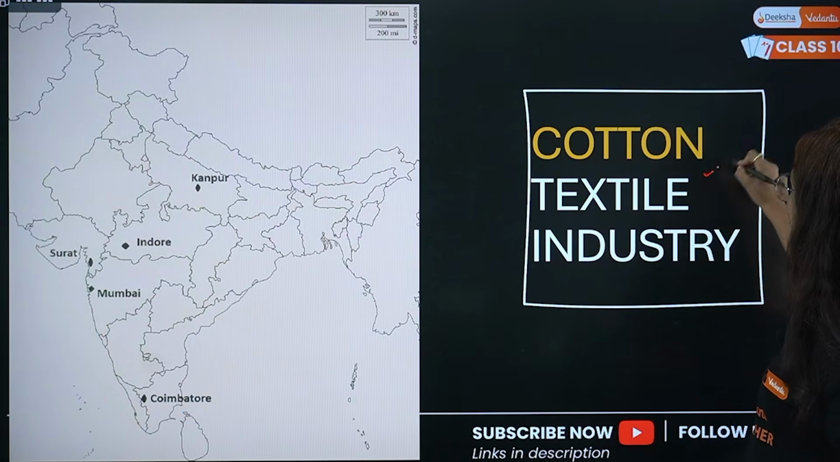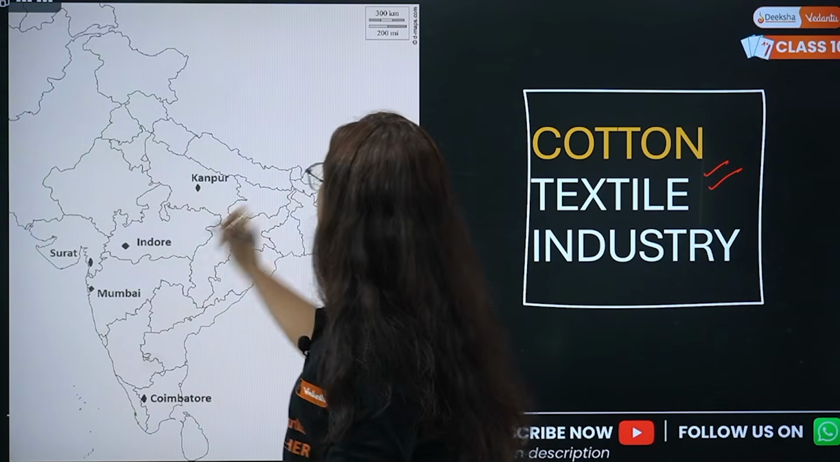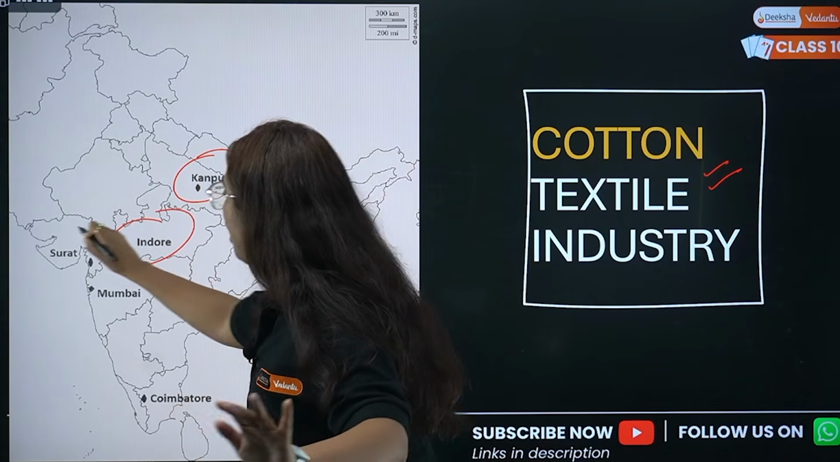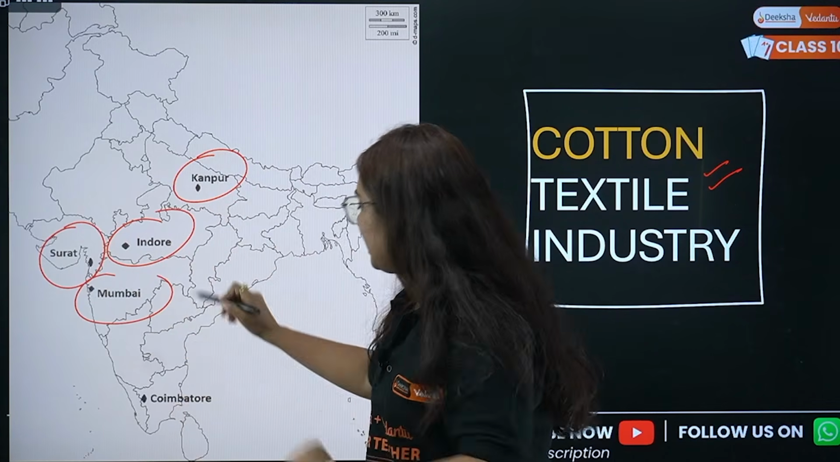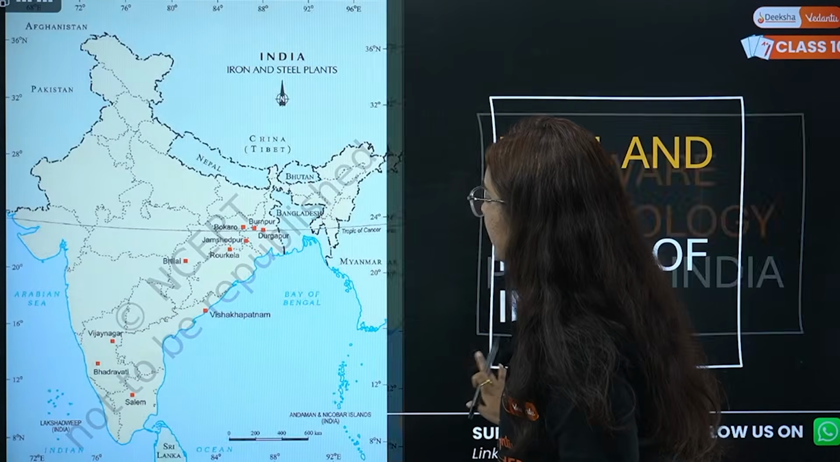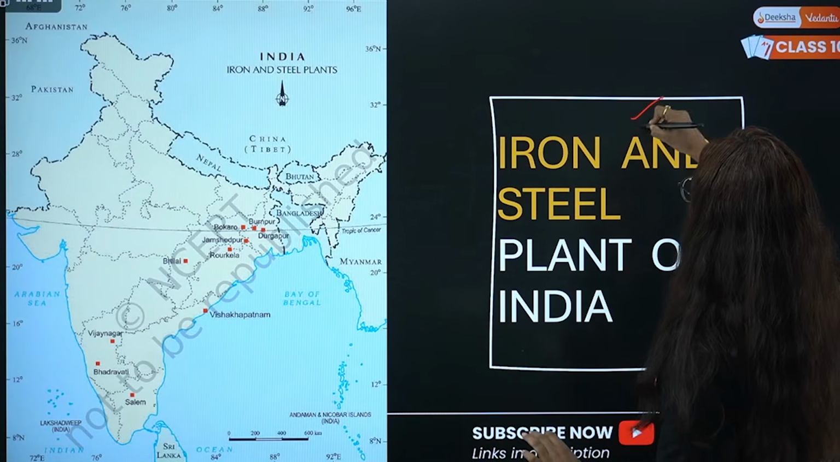Thermal power plants. Now cotton textile industry. Come on students, let's see. Cotton textile industry, UP, Kanpur, Madhya Pradesh, Indore, Maharashtra, Gujarat, Surat, Maharashtra, Mumbai, and Tamil Nadu, it's Coimbatore. Okay. Next important is iron and steel plants of India.